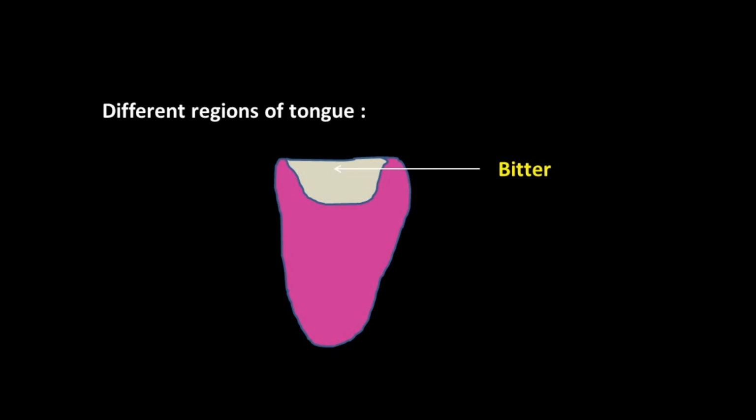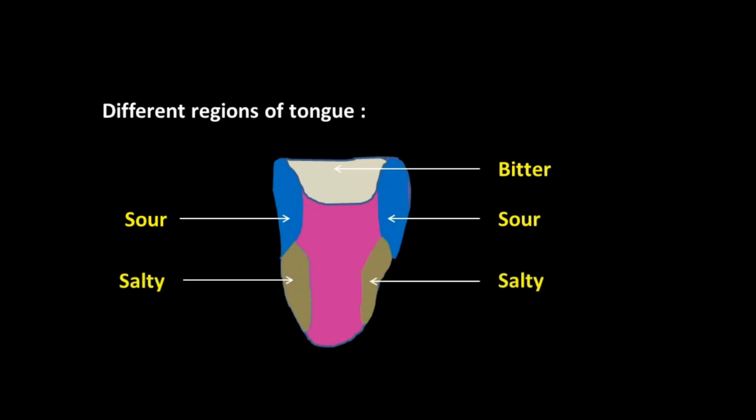This region of tongue detects bitter taste. This region of tongue detects sour taste. This region of tongue detects salty taste. And this region, that is the tip of the tongue, detects sweet taste. So these are the different regions to detect the taste of food.